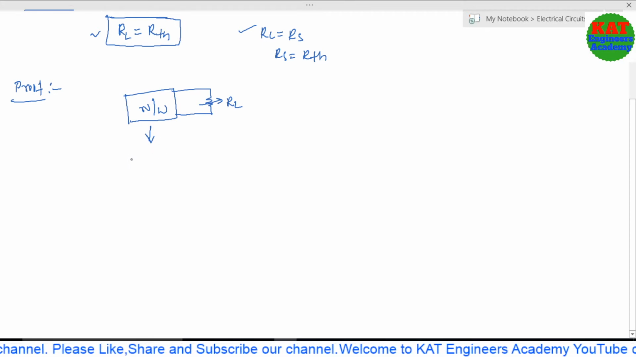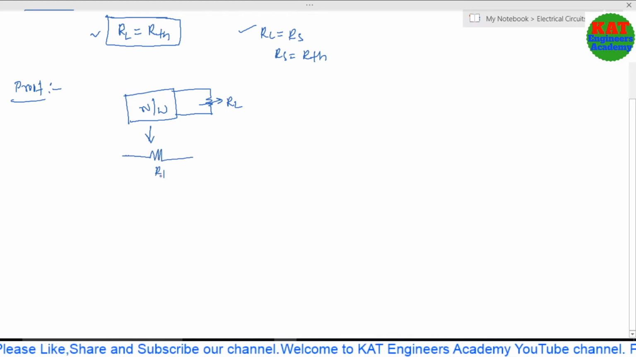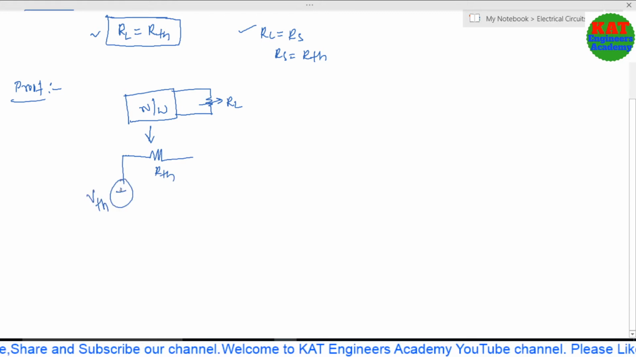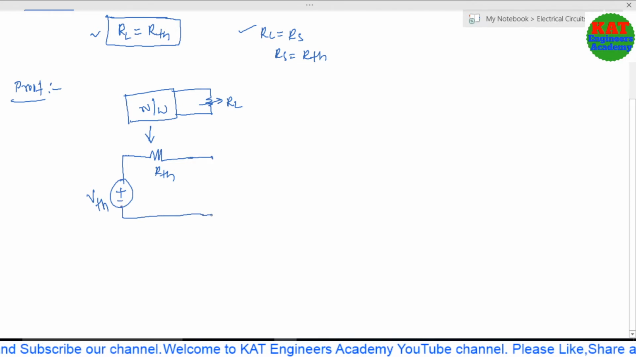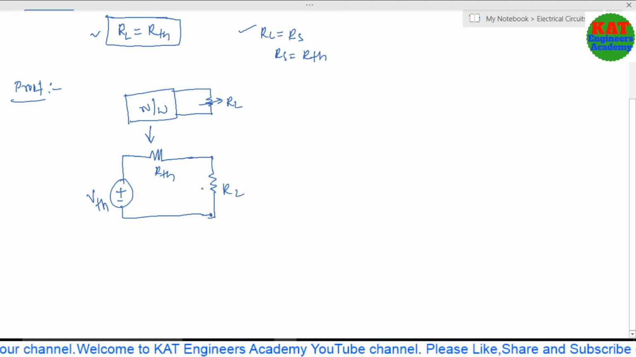Now this network is Thevenin's equivalent circuit: Thevenin's resistance RTH in series with Thevenin's voltage VTH. Our load resistor RL is connected between these two terminals. Now we have to prove when the maximum power will transfer. As already told, according to the statement RL equal to RTH. Whether it is correct or not, we have to prove.